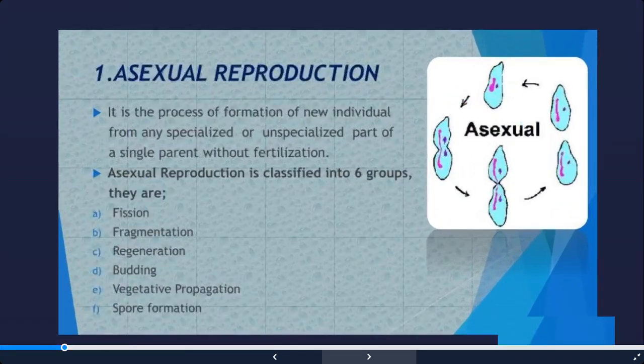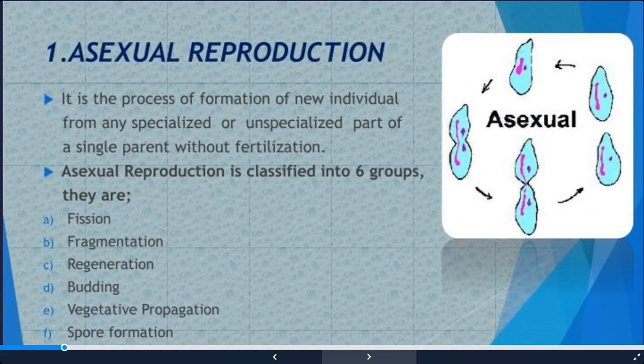Now when we talk of asexual reproduction, it is the process of formation of new individuals from any specialized or unspecialized part of a single parent without fertilization. That means in asexual reproduction only a single parent is needed, and there is no need of formation of any specialized cells or gametes.